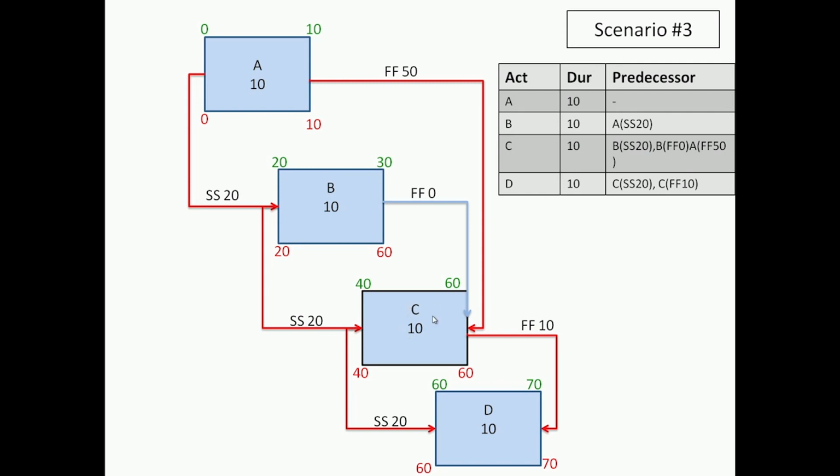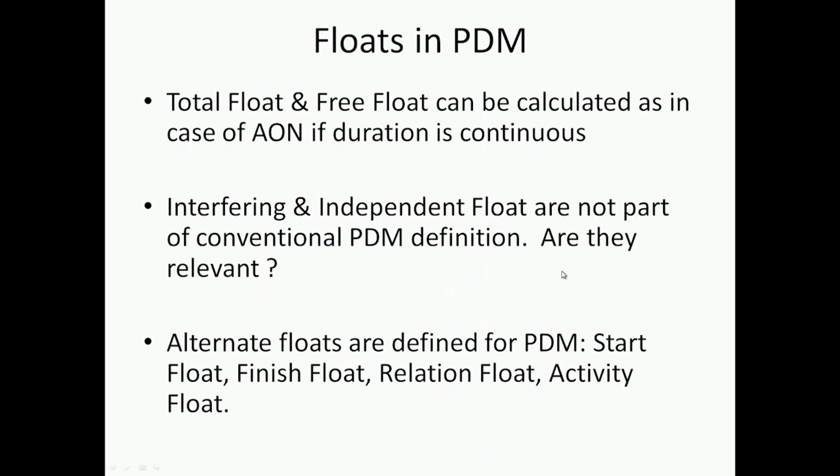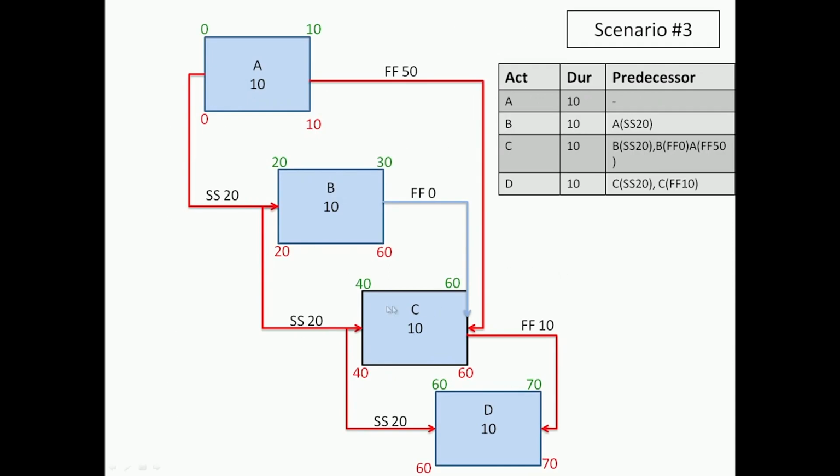So here is another scenario where you are able to show that the criticality is now not only in terms of start, in terms of end, but also in terms of the activity.